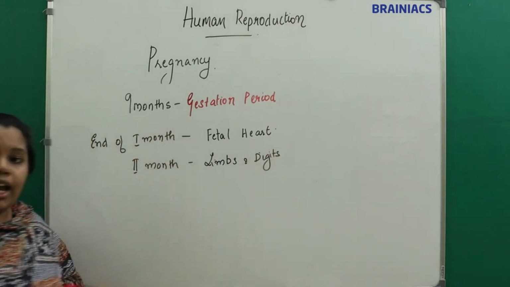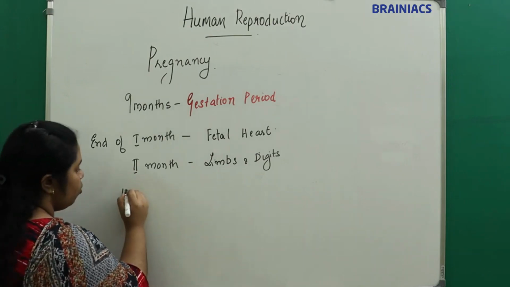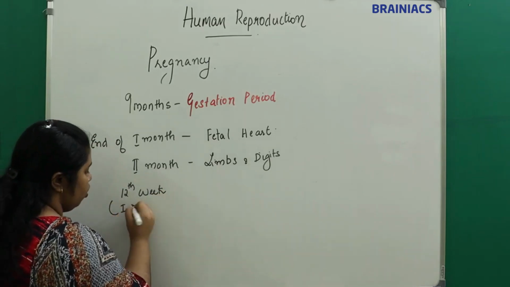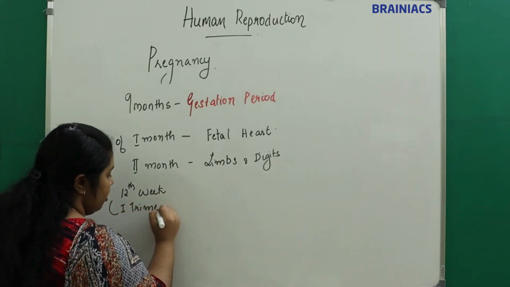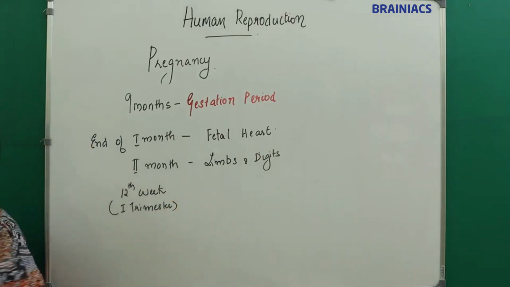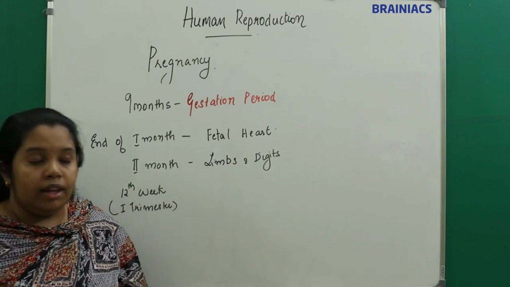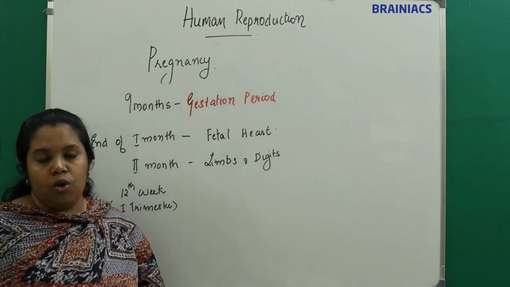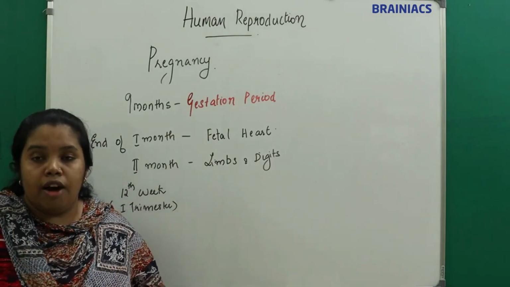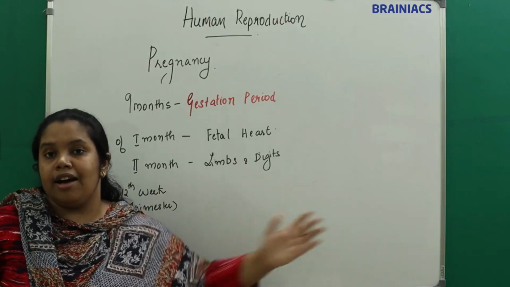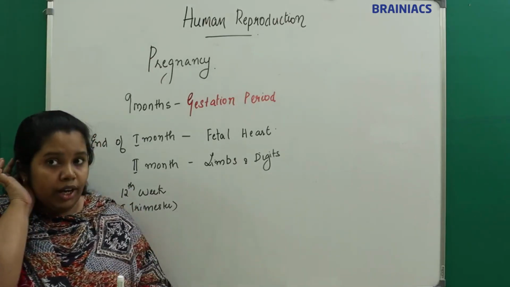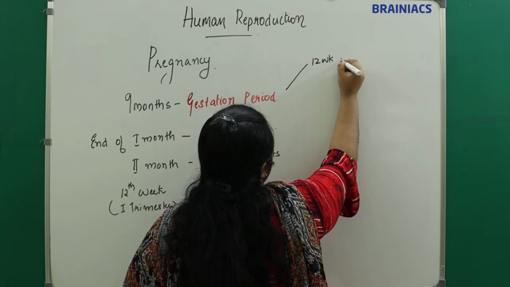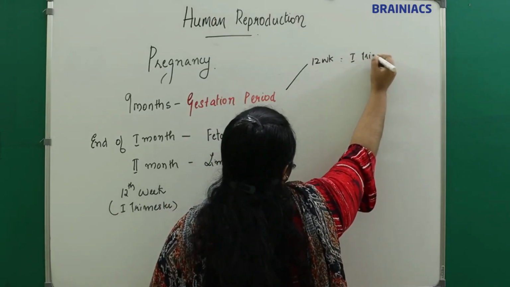Now, by the end of the 12th week, that means by the end of the first trimester. What is meant by trimester? Before that, I want to tell you what is meant by trimester. The gestation period, I told you, is 9 months. We will divide this gestational period into 3 parts: the first 3 months, the next 3 months, and the last 3 months. So the first 12 weeks, or first 3 months, we call the first trimester.